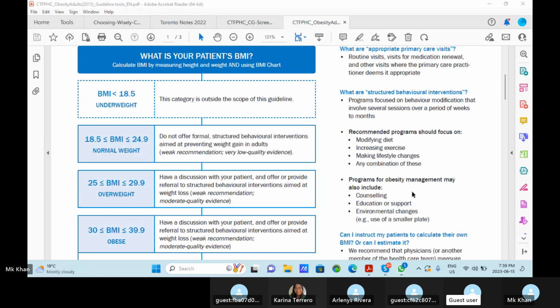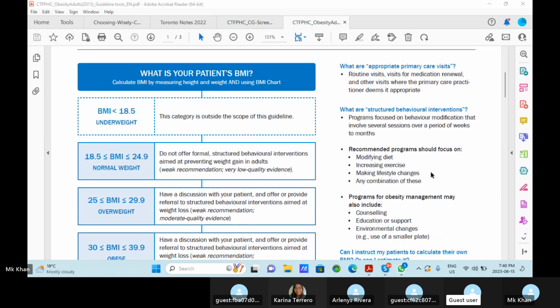Have a discussion with your patients and offer or provide referral to structured behavior intervention aimed at weight loss. The third one is 30 to 39.9, which is obese. Have a discussion with your patients and offer or provide referral to structured behavior intervention aimed at weight loss. For overweight and obese, you follow the same protocol. The 18.5 to 24.9 is normal, and under 18.5 is underweight.